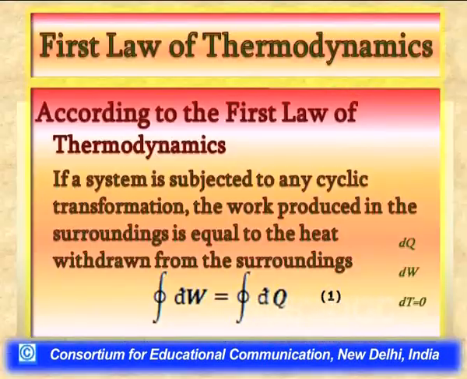Before we carry on with the discussion of the first law of thermodynamics, it is important to recall one important point, that is, what are cyclic processes. Cyclic processes are the ones in which a system from its initial state traverses some sequence of steps and finally returns back to its initial state.